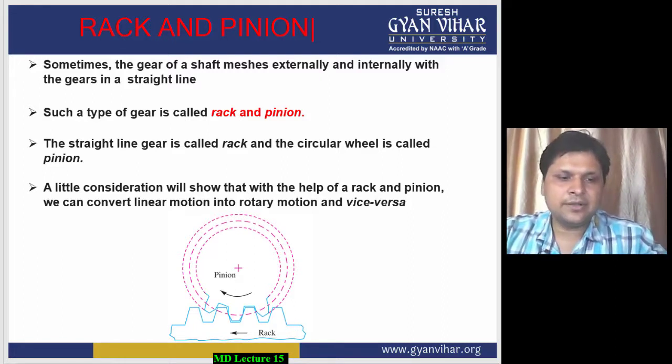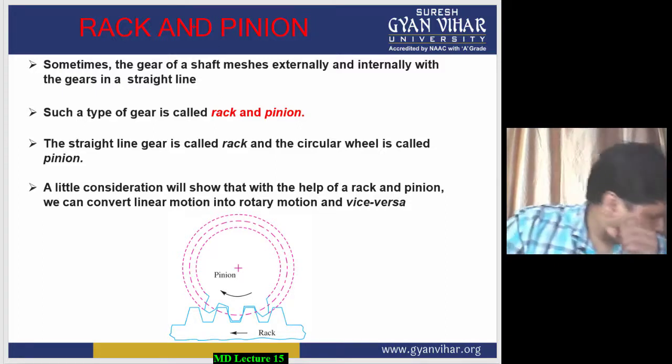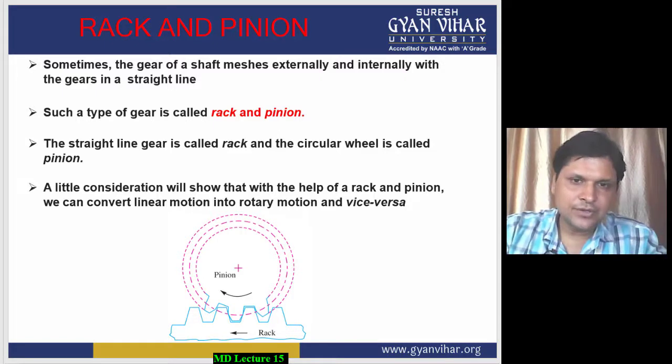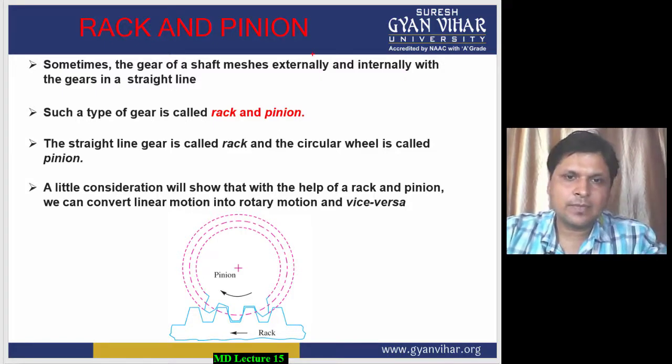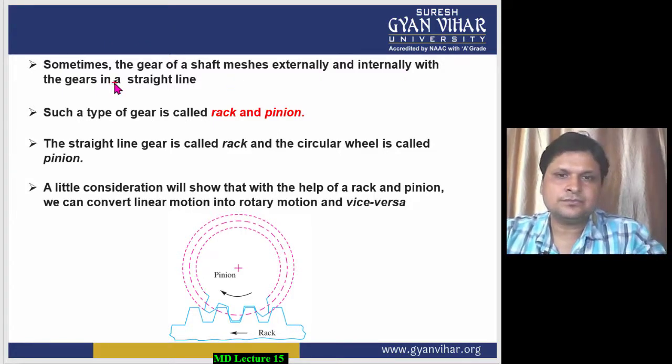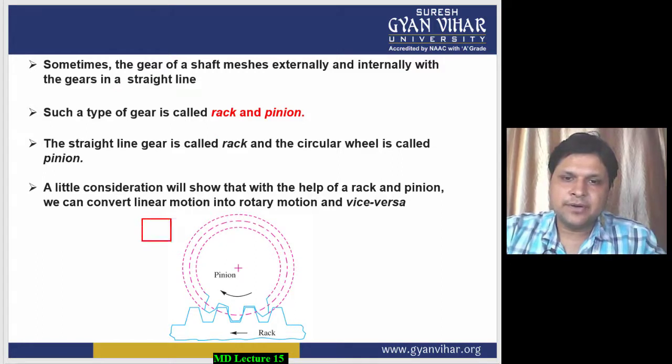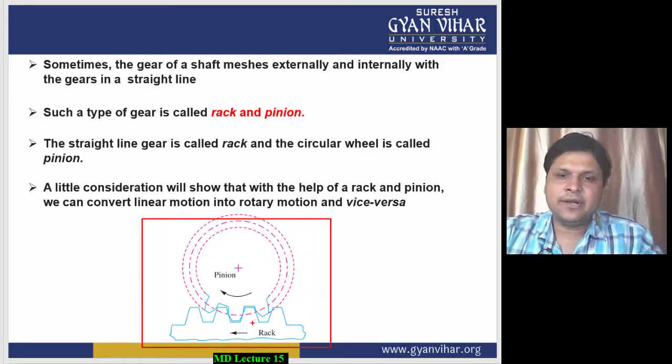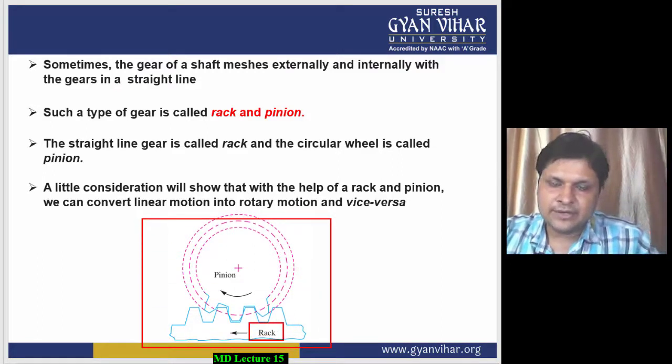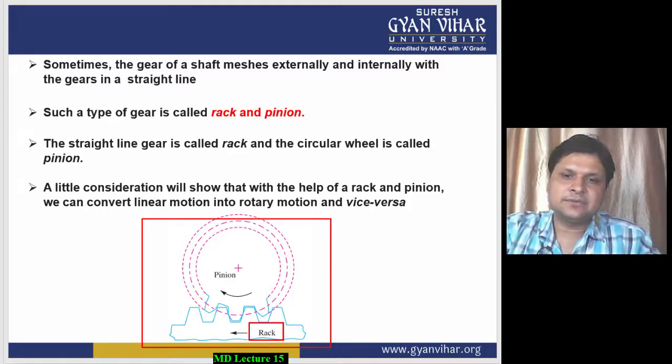How? Let's see here, students. This particular diagram is showing you the rack and pinion design. The one which is getting the translatory motion is known as the rack, and the one which is rotated is known as the pinion.